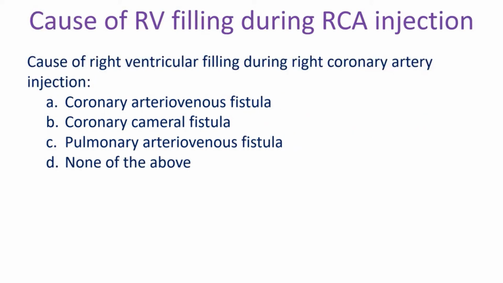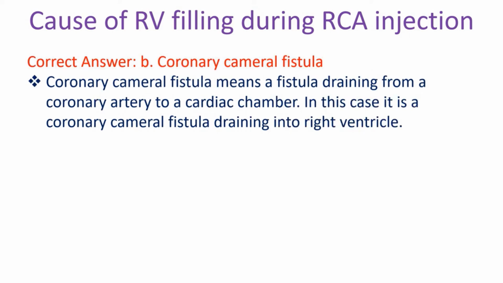Cause of right ventricular filling during right coronary artery injection. A. Coronary arteriovenous fistula. B. Coronary cameral fistula. C. Pulmonary arteriovenous fistula. D. None of the above. Correct answer B. Coronary cameral fistula. Coronary cameral fistula means a fistula draining from a coronary artery to a cardiac chamber. In this case, it is a coronary cameral fistula draining into right ventricle.